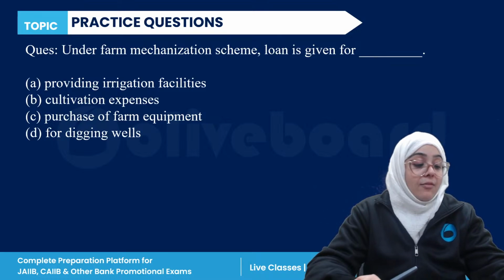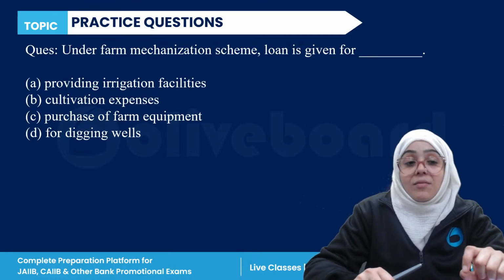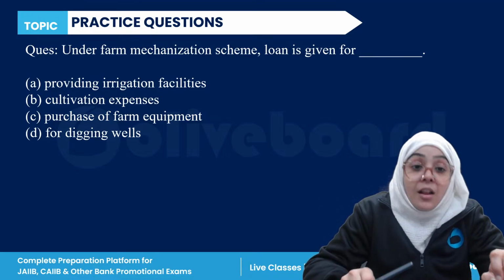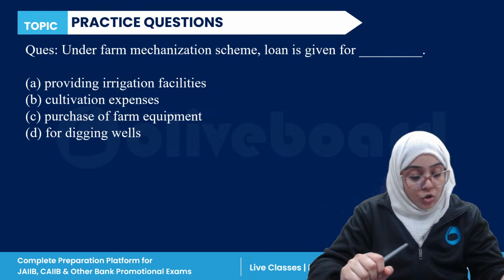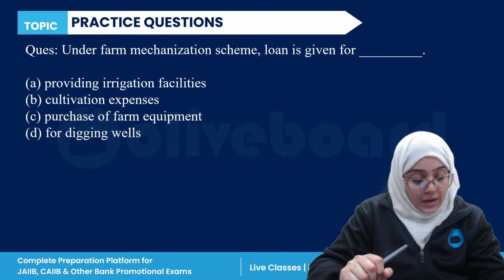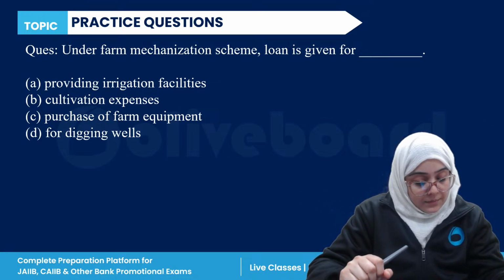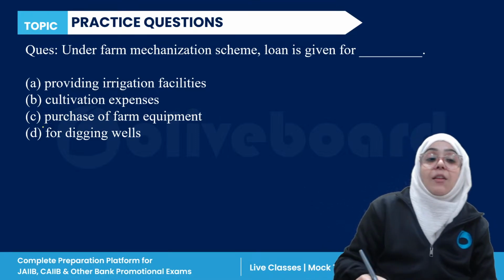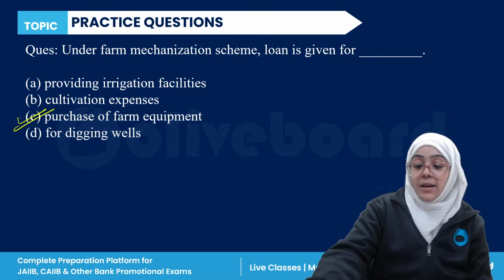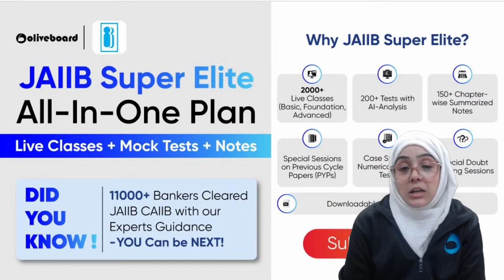Okay, next. Under the farm mechanization scheme, loan is given for providing irrigation facilities, cultivation expenses, purchase of farm equipment, or for digging wells. Everyone, please answer this question. Okay. So under farm mechanization, loans are given for the purchase of farm equipment, right? So this is it. This is the chapter. I have just discussed the most important things related to this chapter.